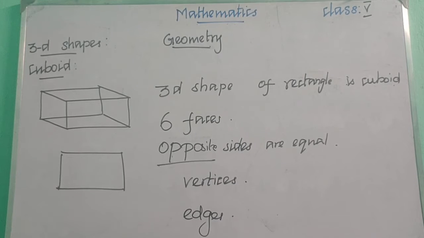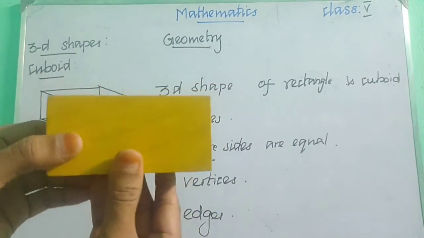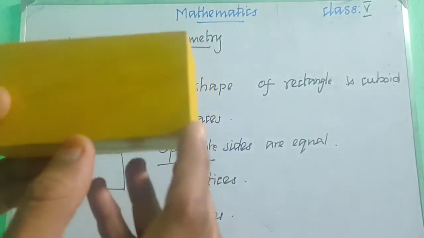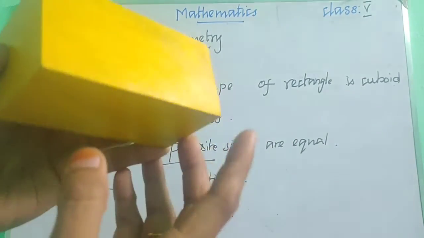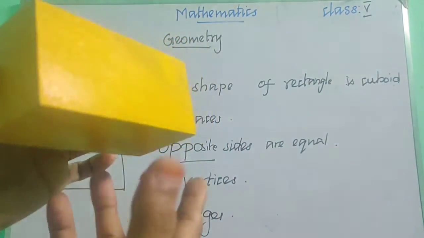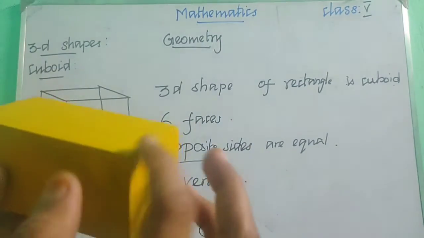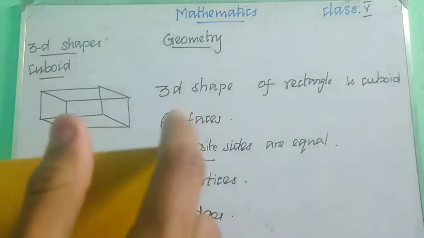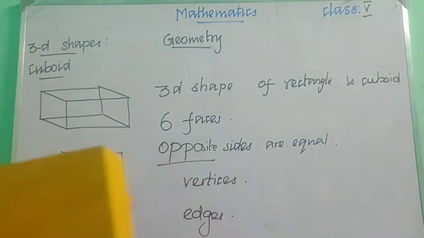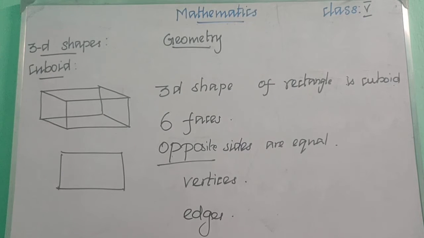Then let us count the vertices. Vertices means the corners, right? So this one is the first vertex, second, third, and fourth. And on the top, 5, 6, 7, and 8. So how many vertices does a cuboid have? A cuboid has 8 vertices.